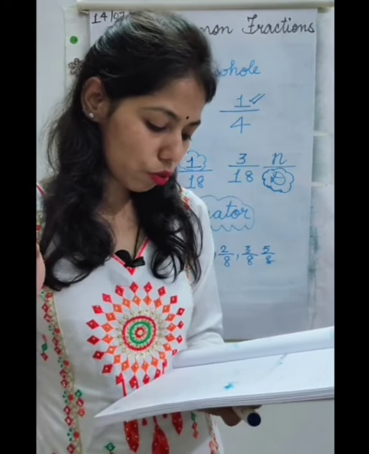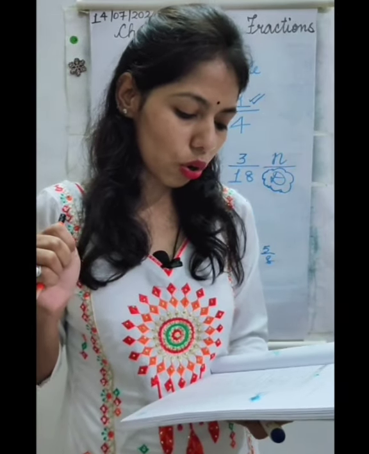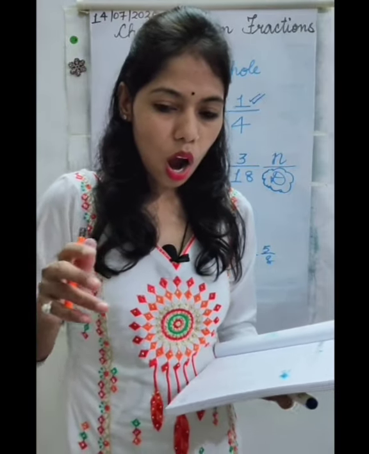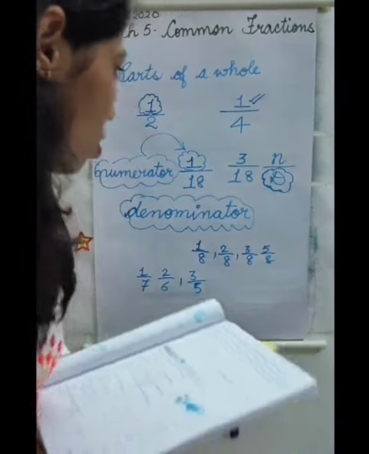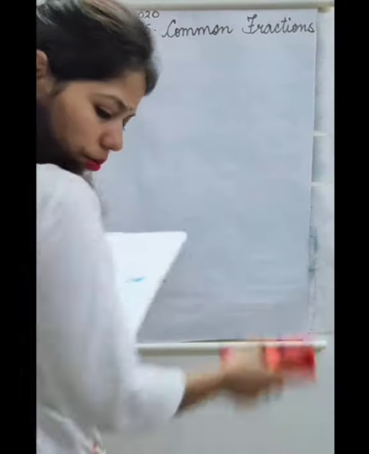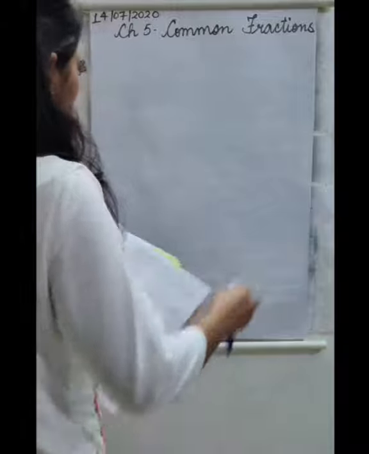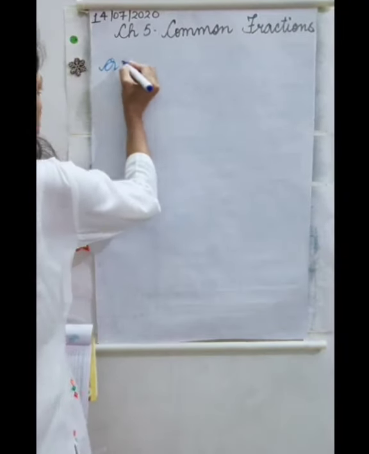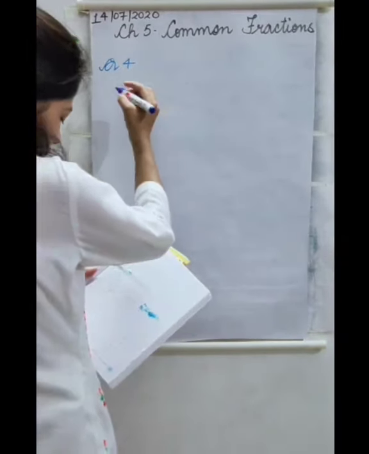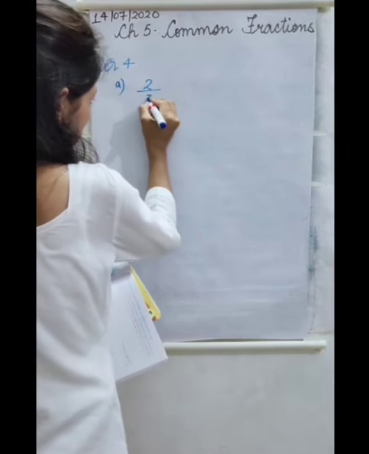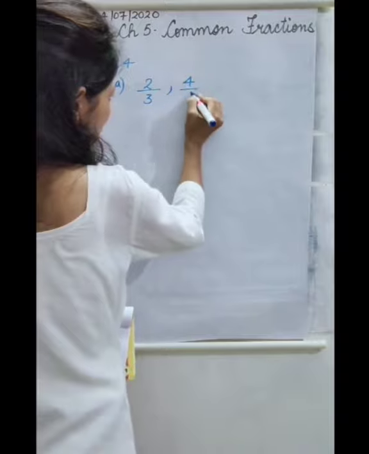Next, question number 4. Which of the following are equivalent fractions? So, how do we find out equivalent fractions? That I will tell you. This also you will do in the book only. It's for understanding. Here, first part is 2 by 3 and 4 by 6.